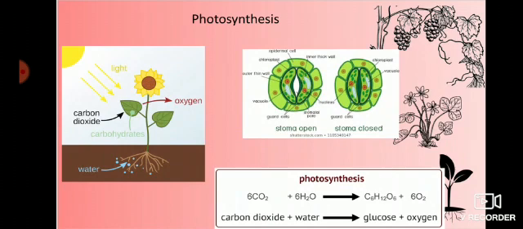Simply we explain photosynthesis as photo means light, synthesis means to prepare. Photosynthesis means preparing food by the plants using sunlight, carbon dioxide and water. Sun is the ultimate source of energy for all living organisms.